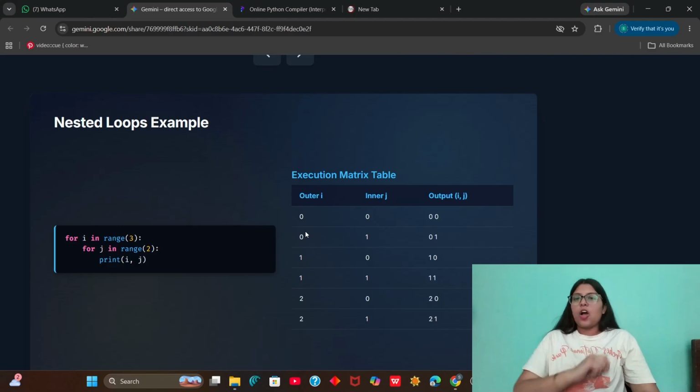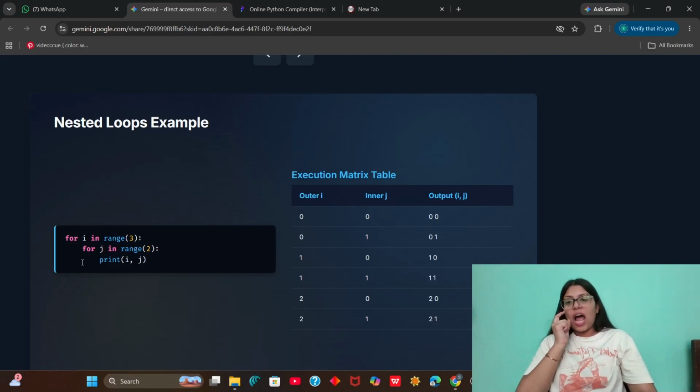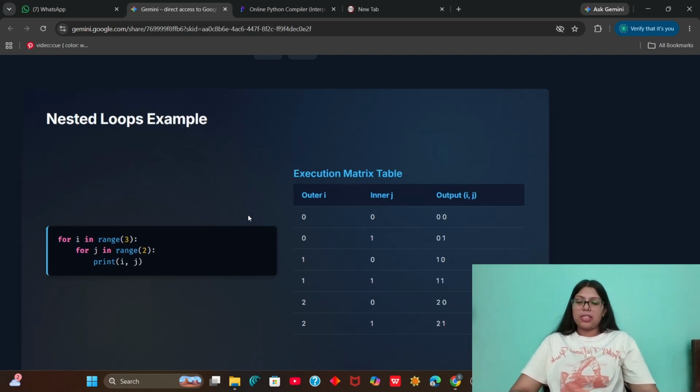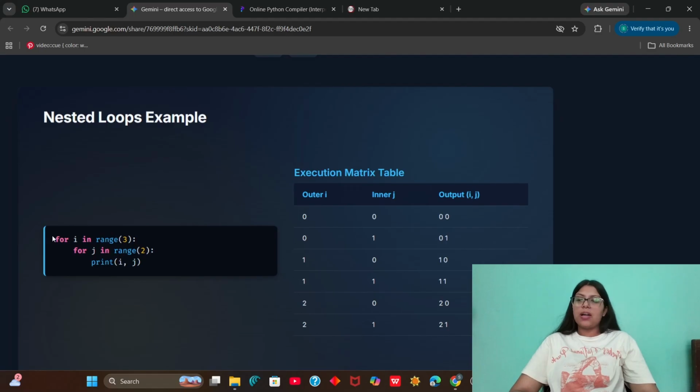Now we have a nested loop example. It says for i in range(3), you have to make another loop, that is for j in range(2), and you have to print i and j. So what happens here? First, we will start with the execution of the outer block. For i in range(3), we'll start our range from 0, then 1, then 2. So first i will be 0.